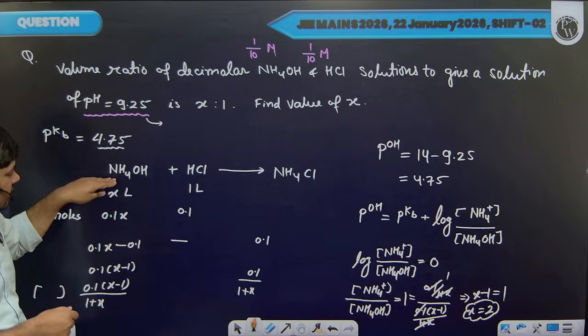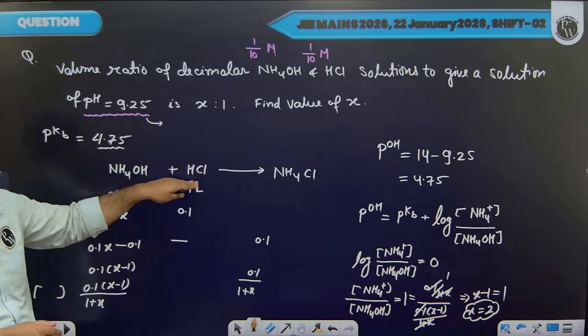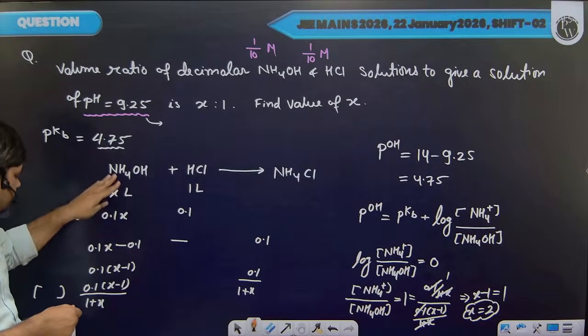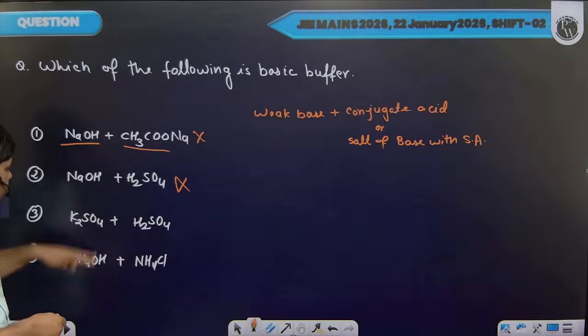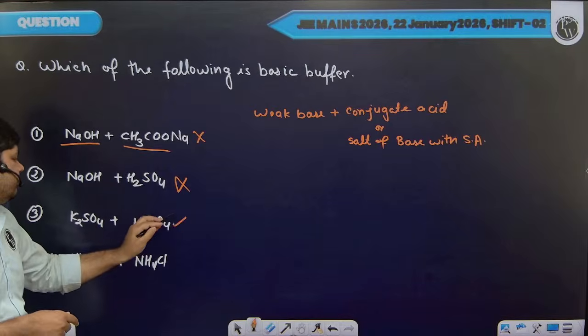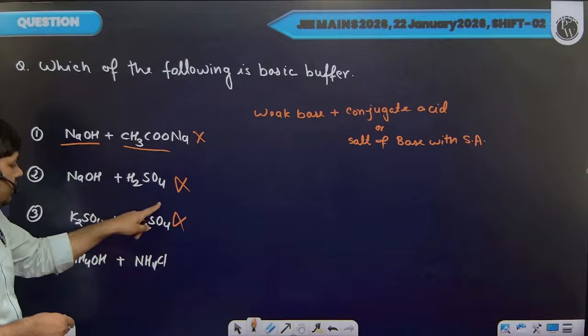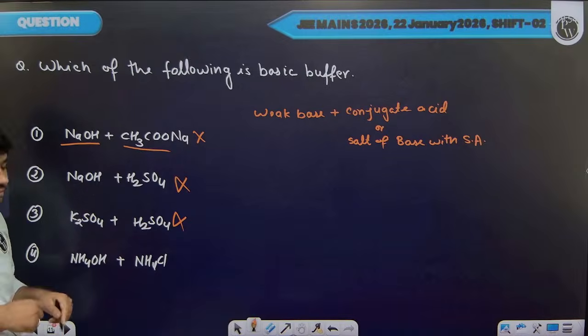But we are not having such a case here. And in this case, we are having strong acid and its salt, so buffer formation is not possible.